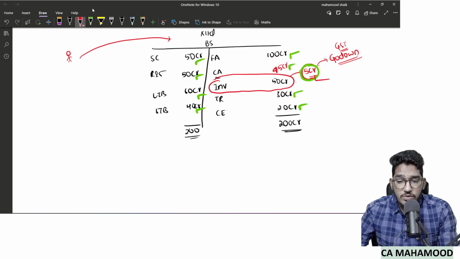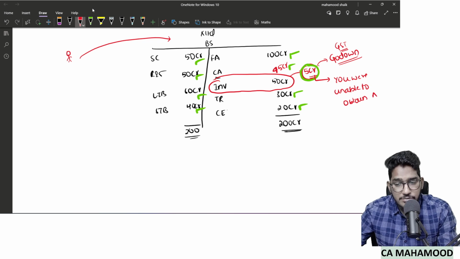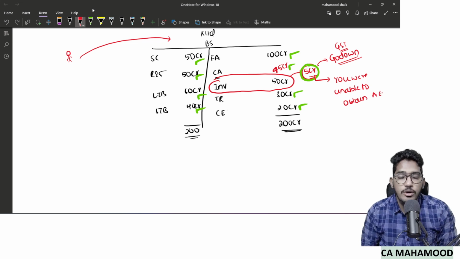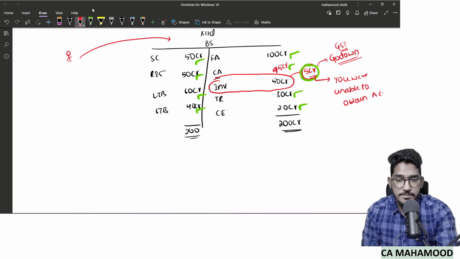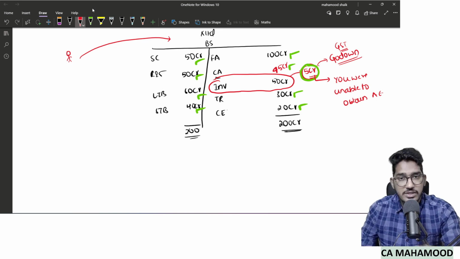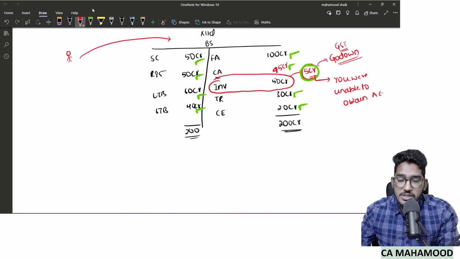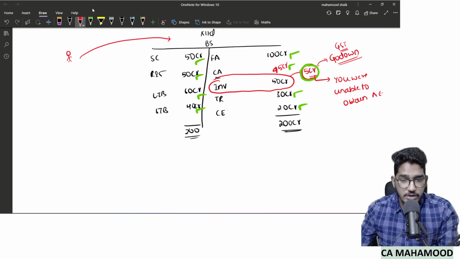So the point I want to make here is, out of this inventory, for 5 crores worth of stock you were unable to obtain audit evidence. For 5 crores worth of stock, you are unable to obtain what? Audit evidence. You are able to obtain evidence regarding all the other items of the financial statements. But when it comes to this 5 crores worth of stock, you are not able to obtain evidence. Now what are you supposed to do? For the rest of the items you are able to obtain audit evidence, but for this 5 crores worth of stock, you are unable to obtain audit evidence.